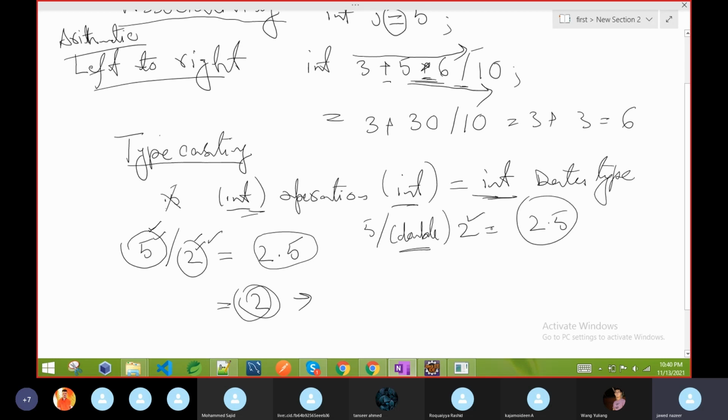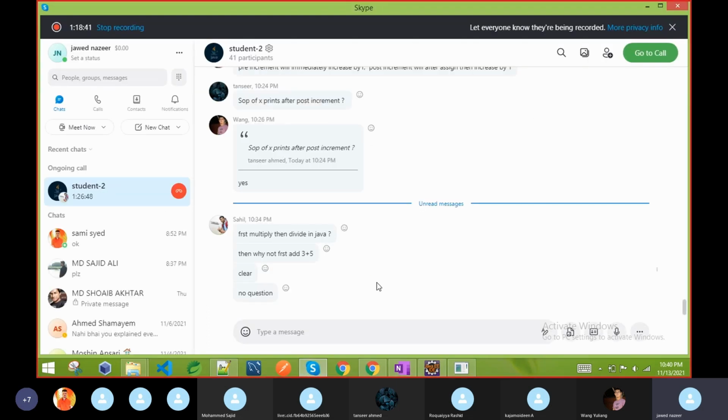You already made that double. It is typecasting. Last class we already discussed. Then you will get the result 2.5. Or you can also make that one float, then you will again get the result 2.5. The difference between double and float is the size, 8 and 4 bytes, because 5 is having lower priority, as we discussed.